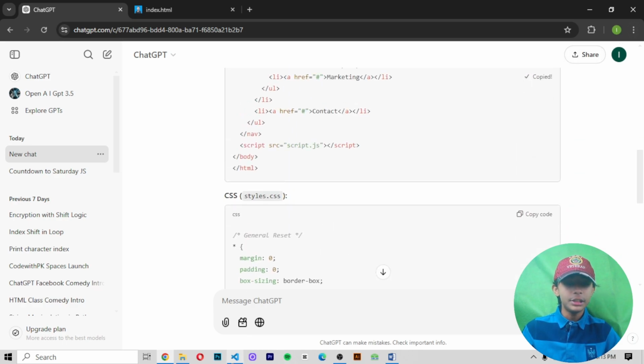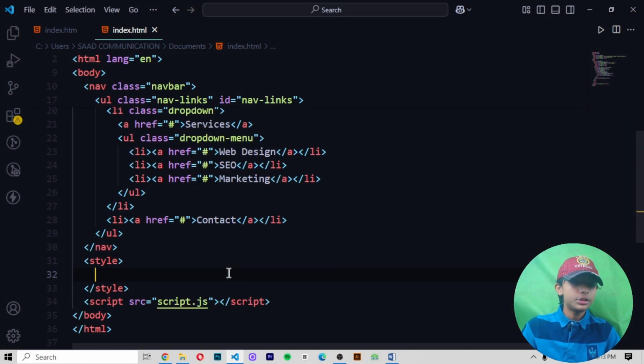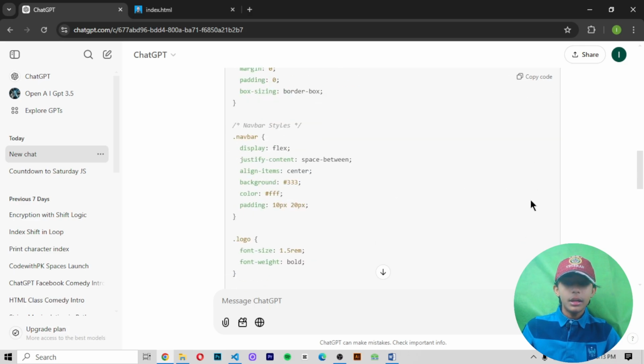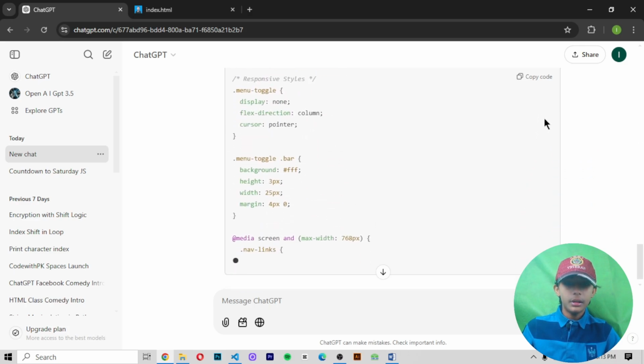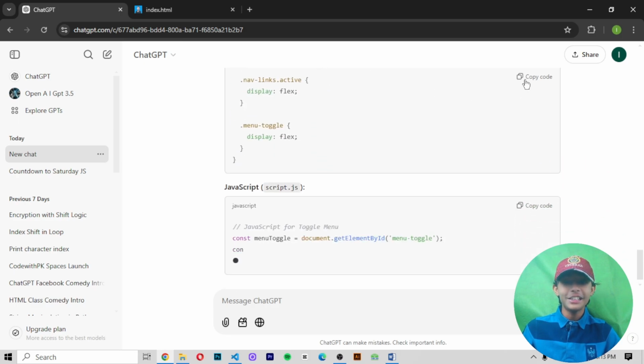So let's copy the HTML code and paste it, and then write the style tag and paste that, and then it is giving me very much CSS code.